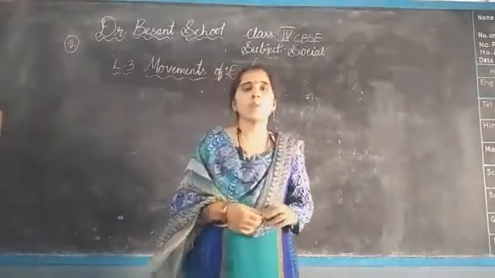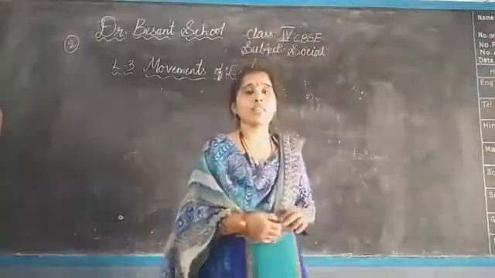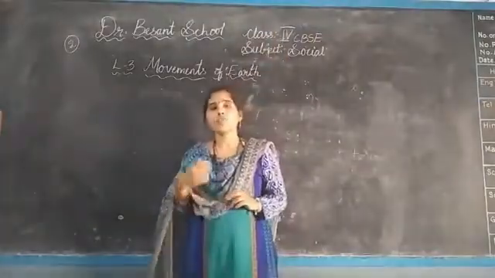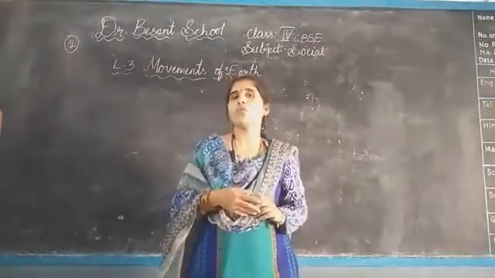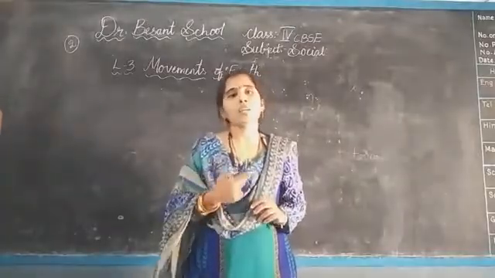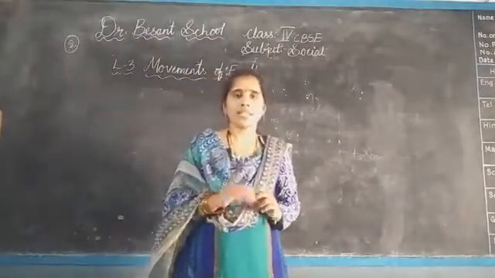Lesson number 3, movements of Earth. In the last class, we discussed that some people in ancient times thought the sun was moving around the Earth, but later they came to know that the Earth makes two movements. One is rotation and another one is revolution. We discussed all these things in the last class, children.